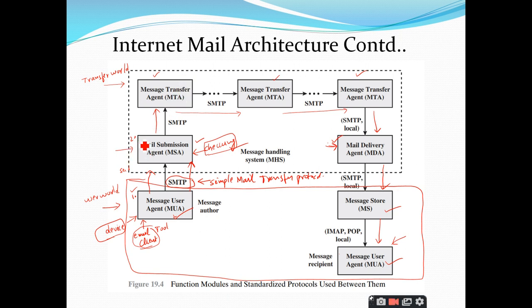And when we are done with the message submission agent, and assume that it has checked everything and everything is according to the policies, it will directly transfer the message to the MTA by using the same SMTP protocol. And what about this MTA? We can call these MTAs relaying agents. What do you mean by relaying agents?